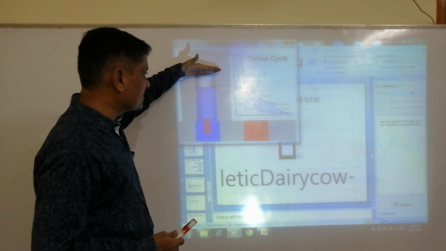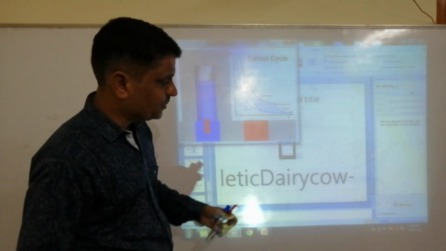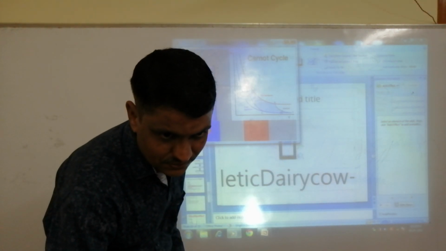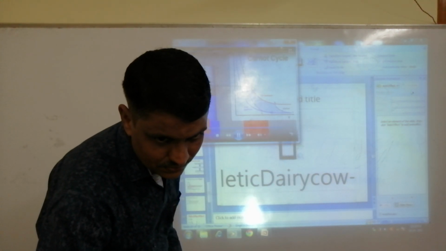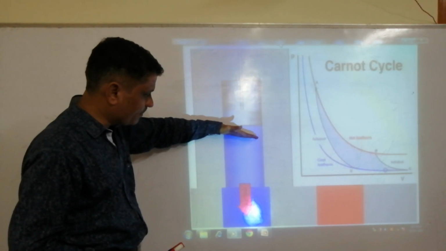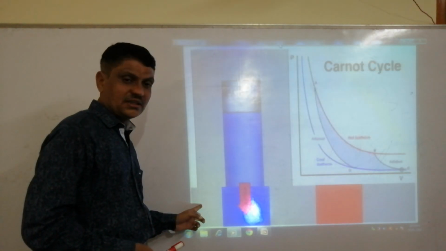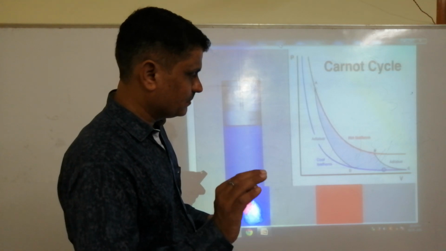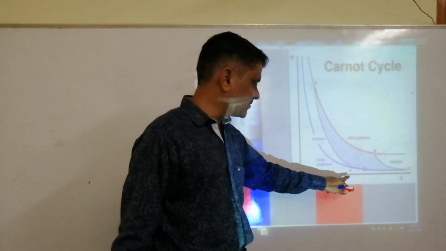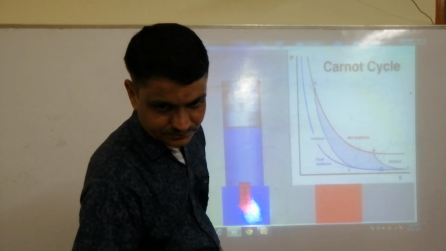When we place it on the sink and compress, the heat energy is rejected to the sink. And look at the graph also. Isothermal compression. When it goes to that side and is placed on the insulating stand, then adiabatic compression takes place.